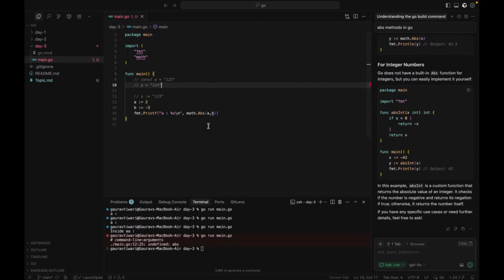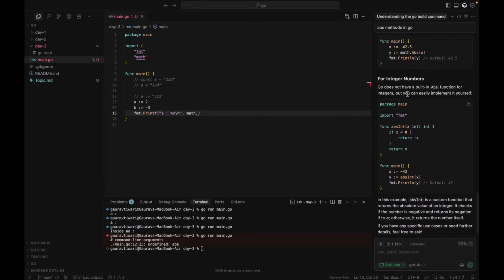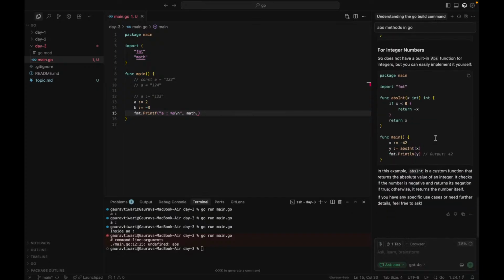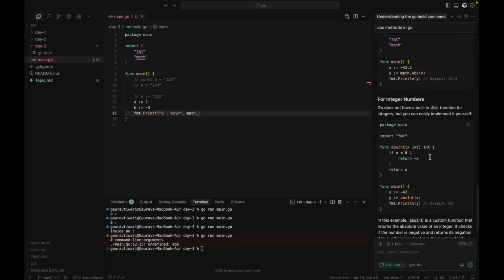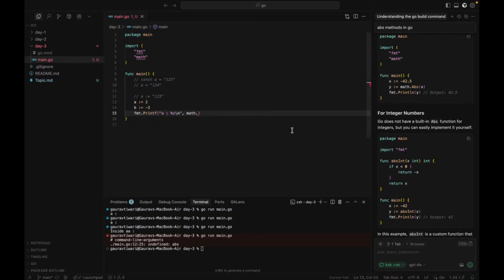Okay. Let's try some more methods. I don't know. Okay, I thought that Go does not have a built-in ABS function for integers, but can easily be done for floating point. Okay, it converts that word. Oh yeah, I forgot. This was the case. Not dot ABS.